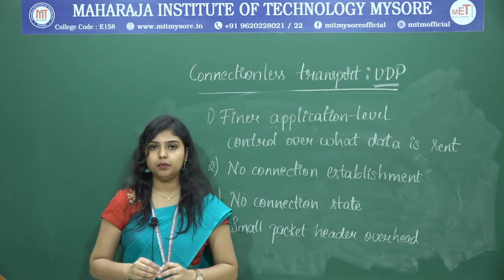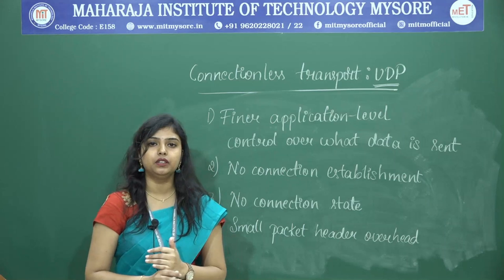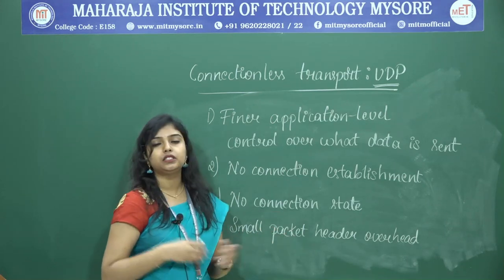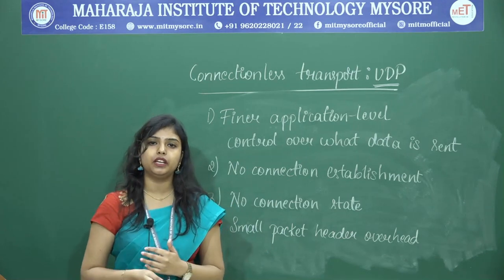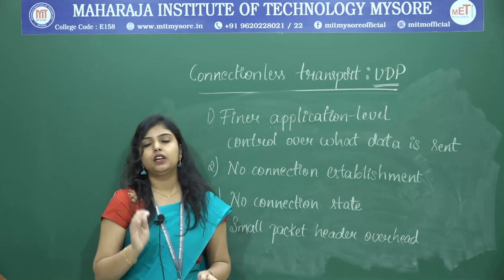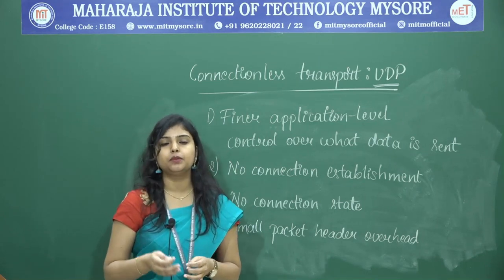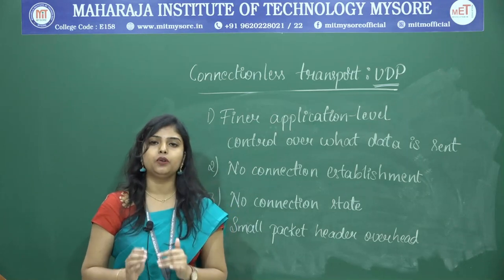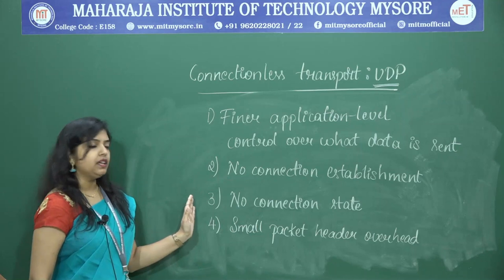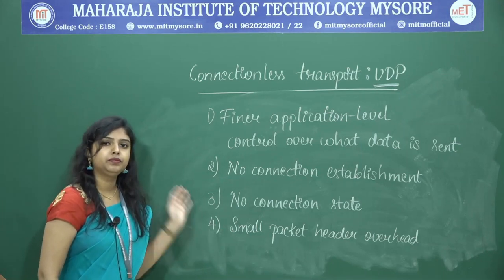That means in TCP, the message format has a 20 byte header, which means a lot of header information. As we saw in the connection state, it saves a lot of information regarding a packet. But in UDP, it has only 8 bytes, which means a small header. That means the processing is very easy and the performance overhead is reduced. Because of all these 4 reasons, UDP is better than TCP.